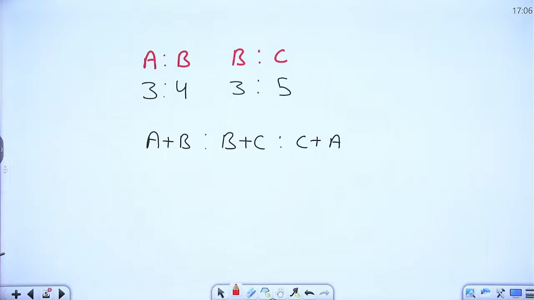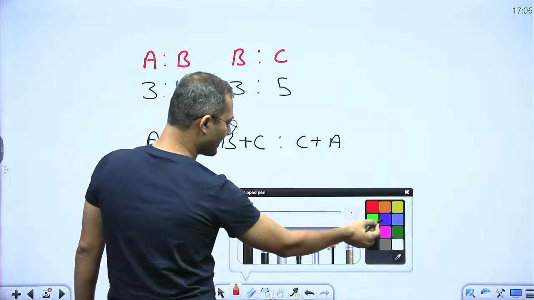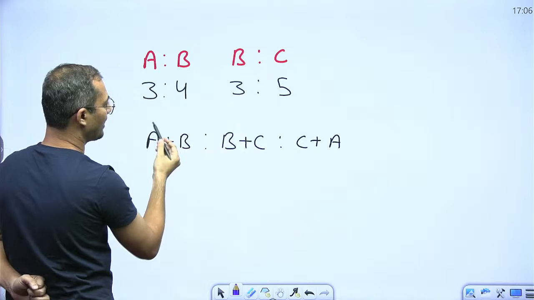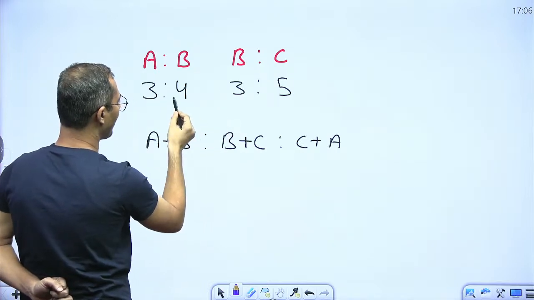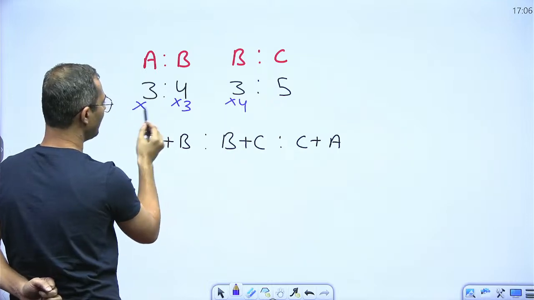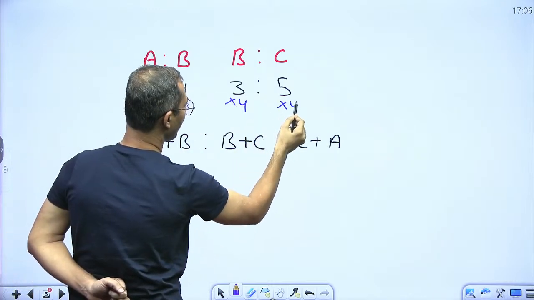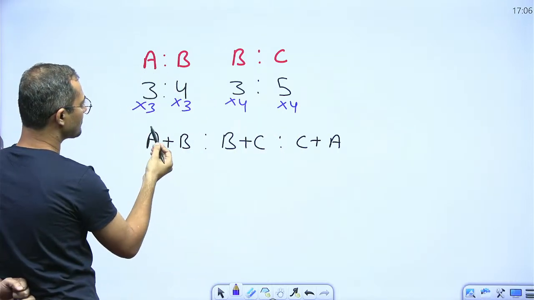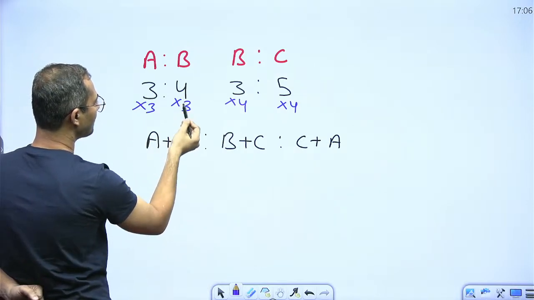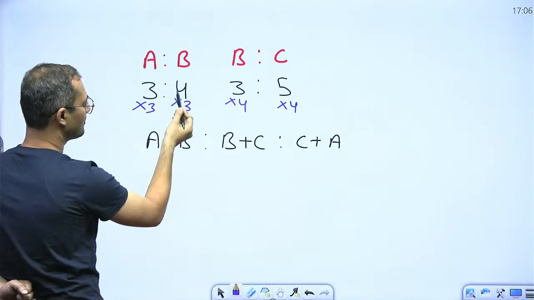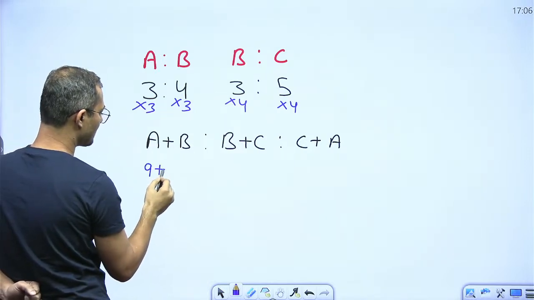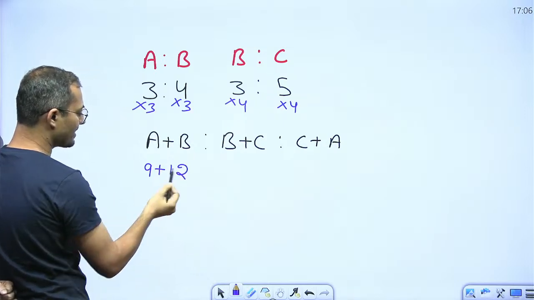So here we have B as a common term, so we have to make it equal. Just multiply here by 3 and multiply here by 4. Now we take A plus B. A plus B is 3 into 3, that is 9, and 4 into 3, that is 12. So 9 plus 12 is 21.